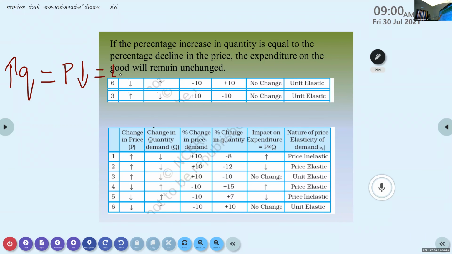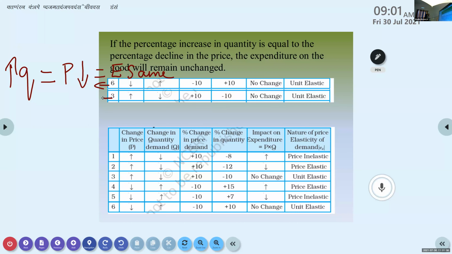At that time, expenditure will remain the same. It will not change. How much he was spending before, the same he will be spending now also. That situation, we call unit elastic.